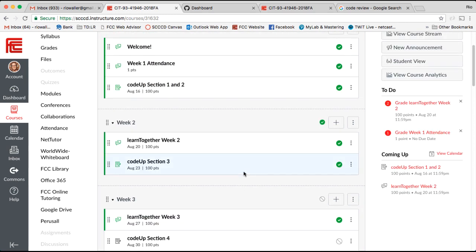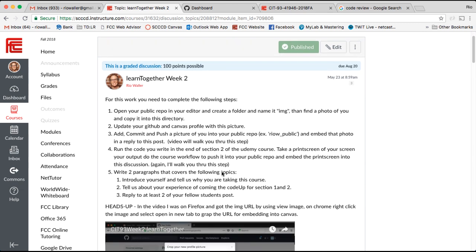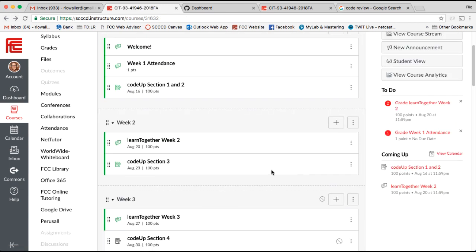And the other thing is that because the Learn Togethers do require replies, just know that if you're working ahead, which I really appreciate that some students do, until you've done all the work, I don't grade it. Meaning, in this case, you needed to do 2 replies. So until I see all the work done, I don't grade it.